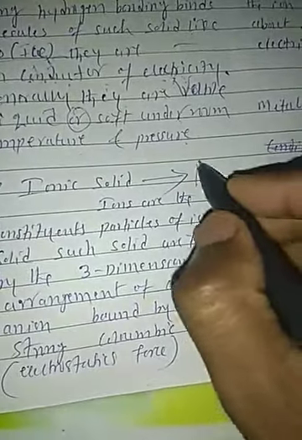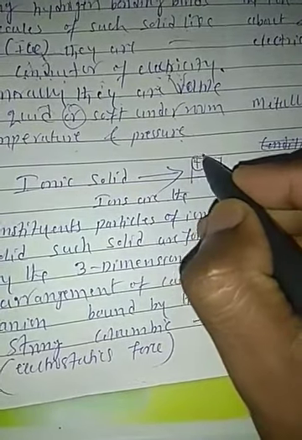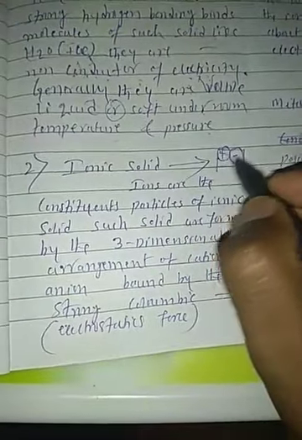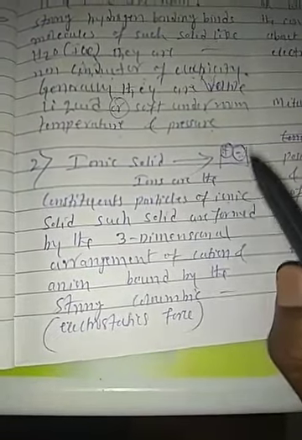This is the solid crystal. In this solid crystal, the ions are present, positive ions and negative ions. The constituent particles are the ions, both positive and negative, so we call it an ionic solid.